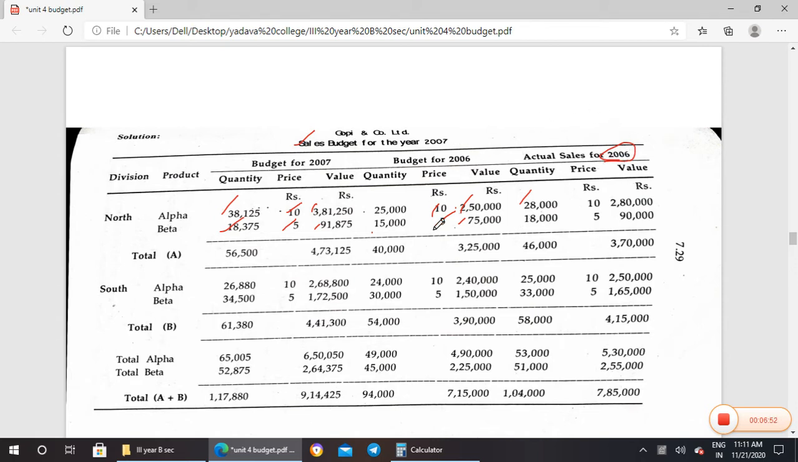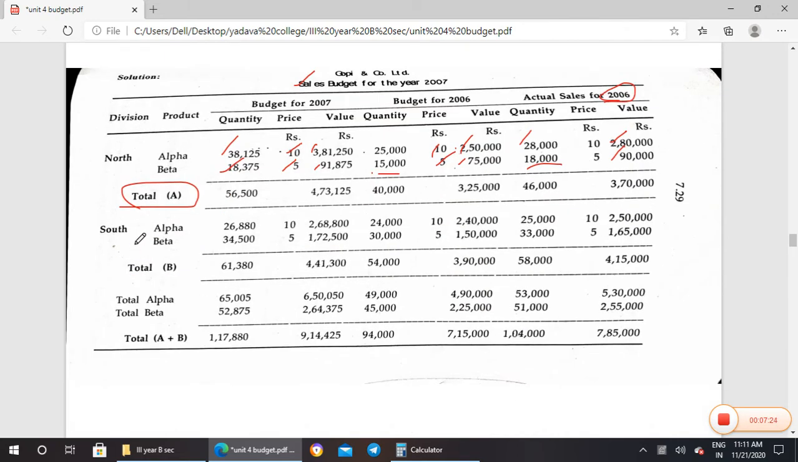So actually, the budget they have prepared is 25,000 for Alpha and 15,000 for Beta, but the actual that happened that year increased. When they prepared the budget it was 25,000, but it increased to 28,000. They prepared 15,000 units, but the sales increased to 18,000. So the actual sales of 2006 is 2,80,000 for Alpha and 90,000 for Beta. When we add all these things, that's the total of A.